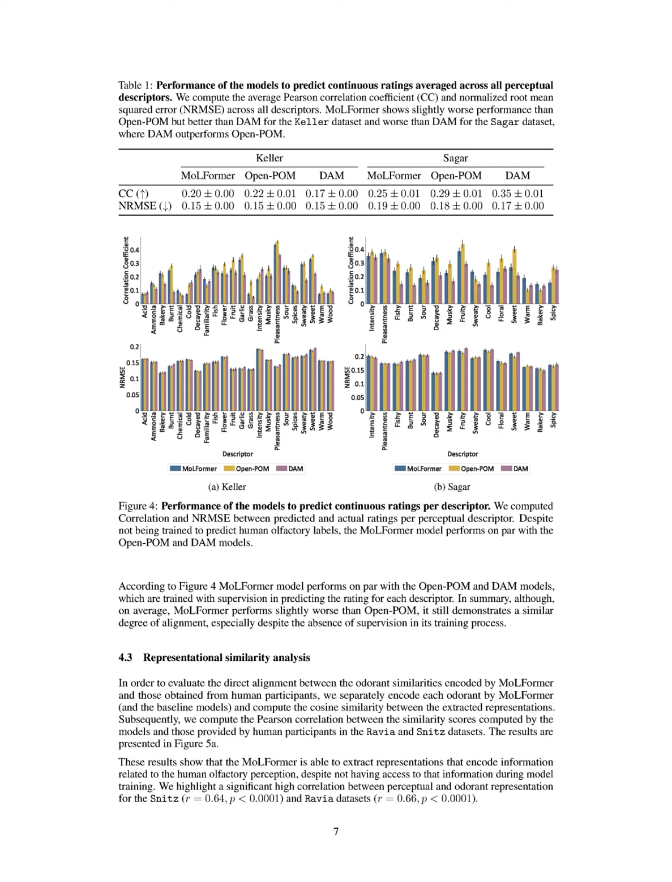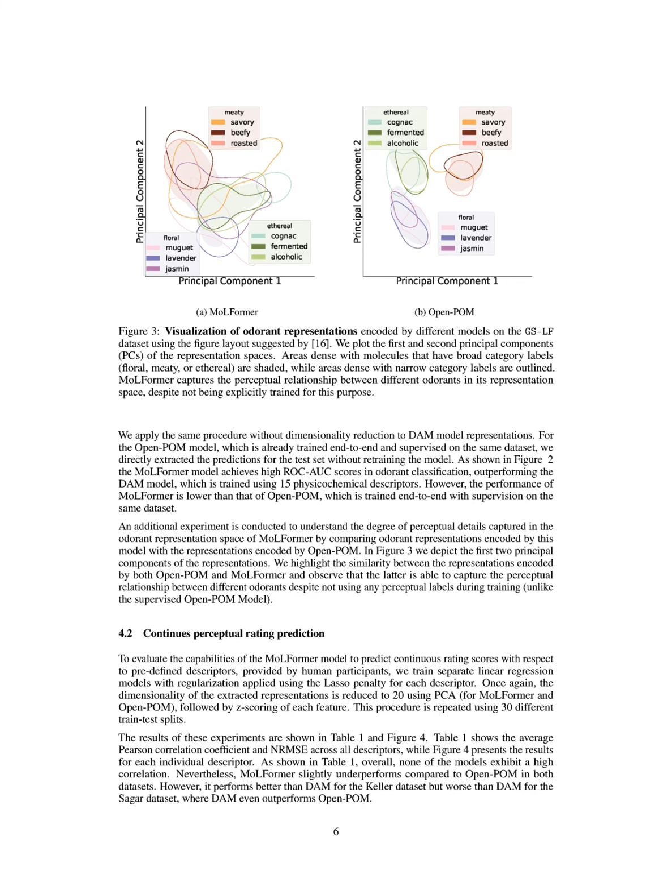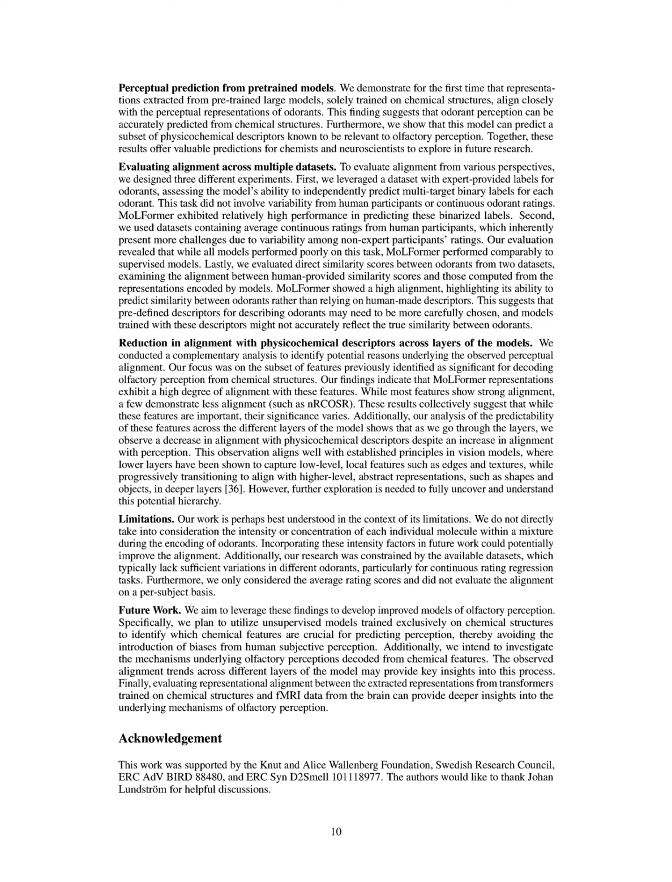Additionally, Mulformer exhibited a high correlation with human perceptual similarity ratings, achieving correlations of R equals 0.64 and R equals 0.66 for the Snitz and Ravia datasets, respectively, significantly surpassing the performance of the DAM model. Overall, while Mulformer was not explicitly trained for these tasks, it still demonstrated a strong alignment with human olfactory perception, indicating its effectiveness in capturing perceptual relationships between odorants.